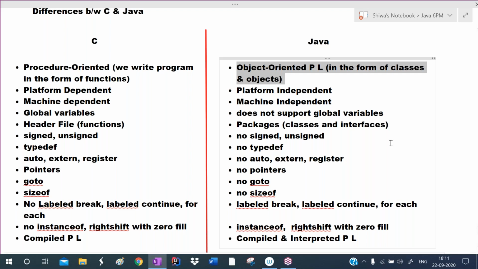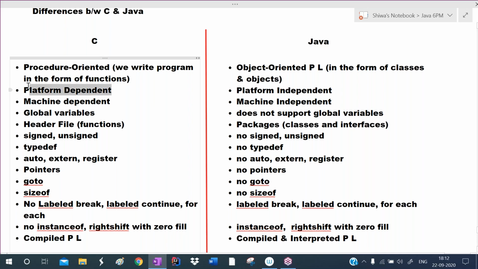C is a platform-dependent programming language. Java is a platform-independent programming language. This is the advantage with Java. Java programs we can run on any operating system, on any microprocessor, whereas C programs are not like that. These are platform-dependent. And C is machine-dependent, meaning the software developed in C we can run on a computer only, whereas Java is machine-independent. These two are the major advantages. These two features brought so many changes in the software field.